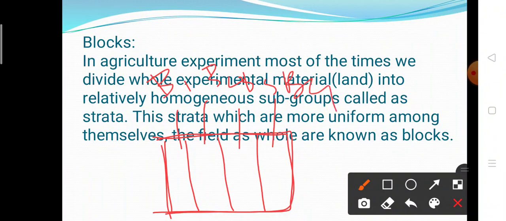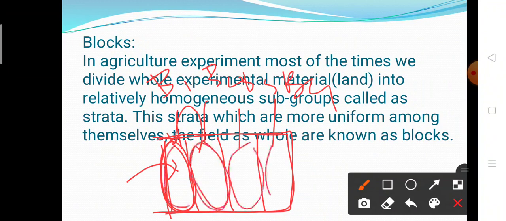How to make the blocks? Within blocks they are more homogeneous, but between blocks they are heterogeneous. What is meant by homogeneous? Same units in a single group are called homogeneous groups. Within a group they are more homogeneous, but between groups they are heterogeneous.